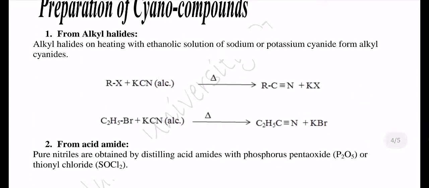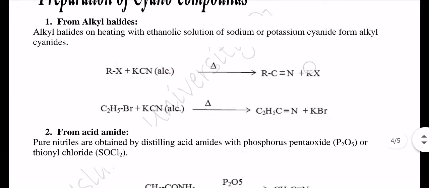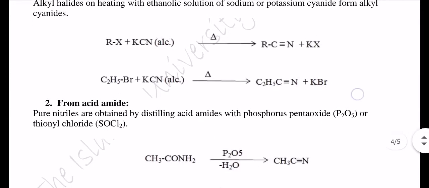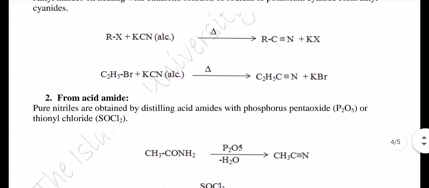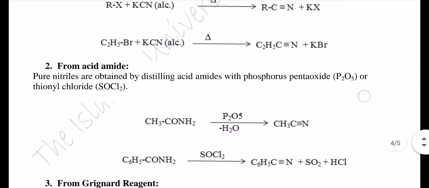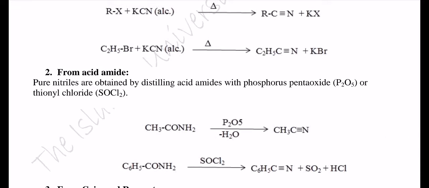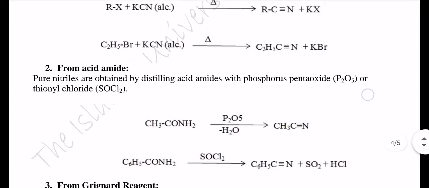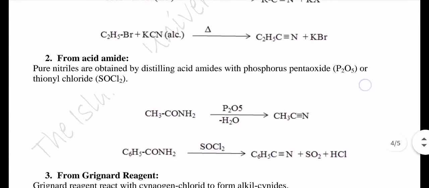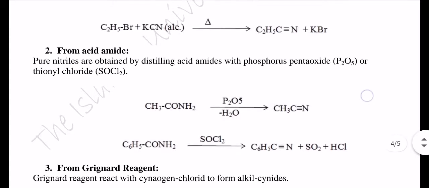The second method is from acid amides. Pure nitriles are obtained by distilling acid amides with phosphorus pentoxide or thionyl chloride. Here the reaction is given in the presence of phosphorus pentoxide, and with the removal of water we get the cyanide compound. The second is in the presence of thionyl chloride. Using amide we have prepared the cyano compound.